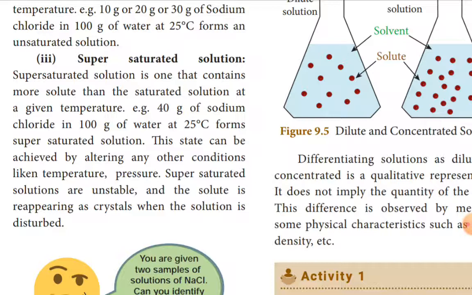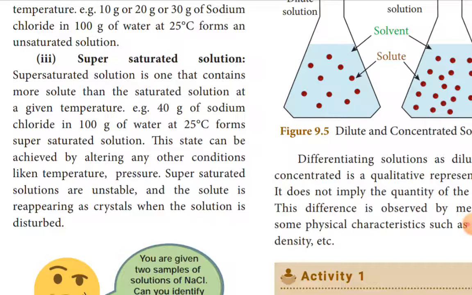Saturated solution means 36 gram of sodium chloride in 100 gram of water. Less than 36 gram gives an unsaturated solution. More than 36 gives a supersaturated solution. For example, 40 gram of sodium chloride in 100 gram of water at 25 degrees forms a supersaturated solution.